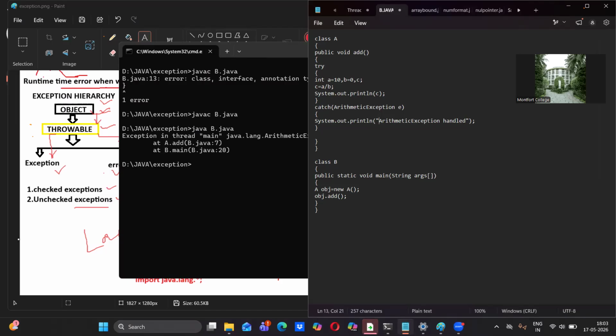How I altered the code that you have seen: now, I included the try block here and the catch block here. So how does it work? Whenever a problem occurs in the try block, whatever it is, it is going to be caught by the catch block. The try block is going to throw the error, but not all the time. When it is divided by 0, only then it is going to throw the error from the try block. The thrown error will be caught by the catch block.